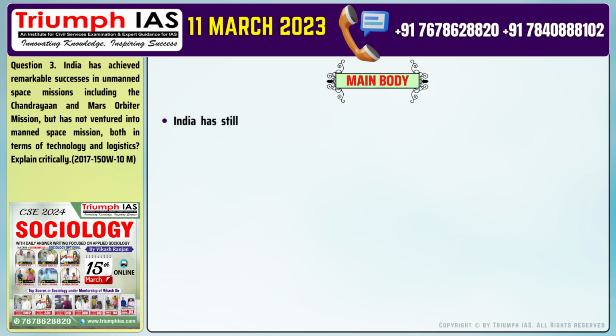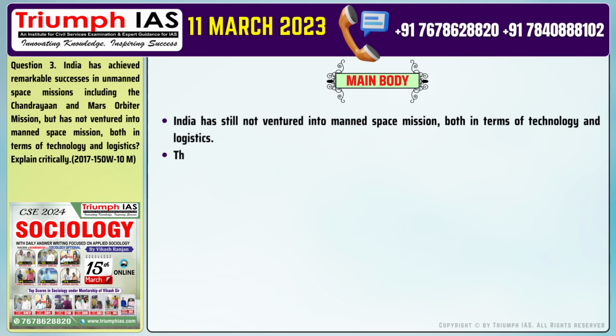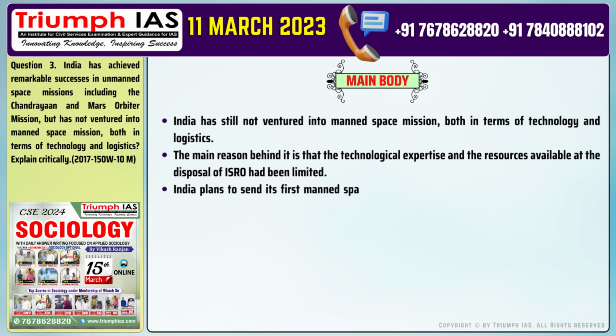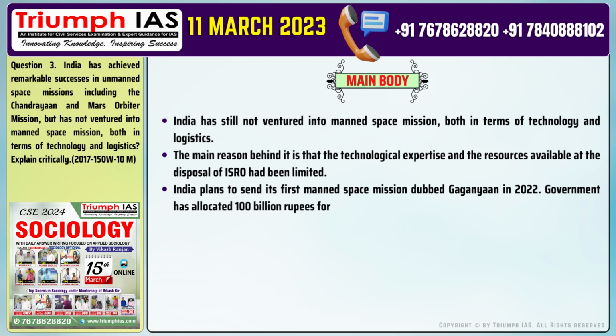The main body of the answer is Number 1. India has still not ventured into manned space mission, both in terms of technology and logistics. Number 2. The main reason behind it is that the technological expertise and the resources available at the disposal of ISRO had been limited. Number 3. India plans to send its first manned space mission dubbed Gaganyaan in 2022. Government has allocated 100 billion rupees for the mission.